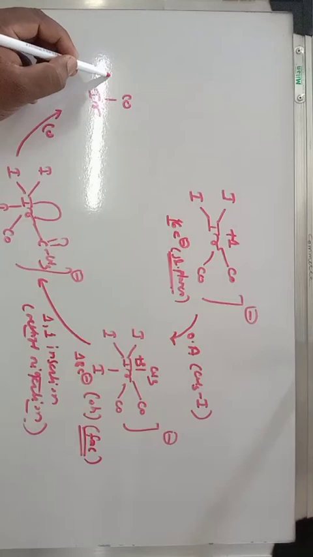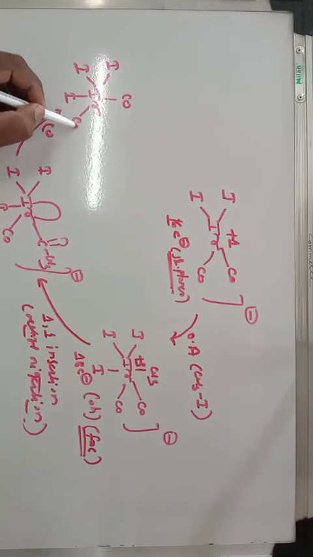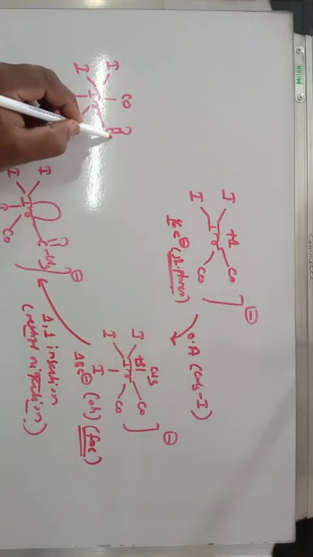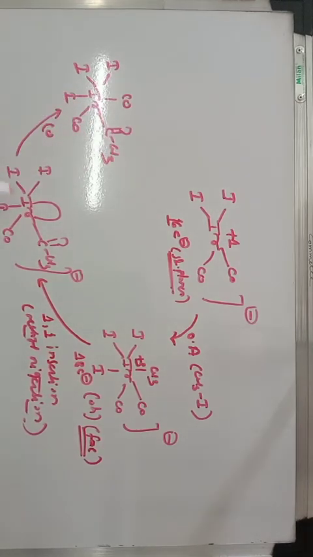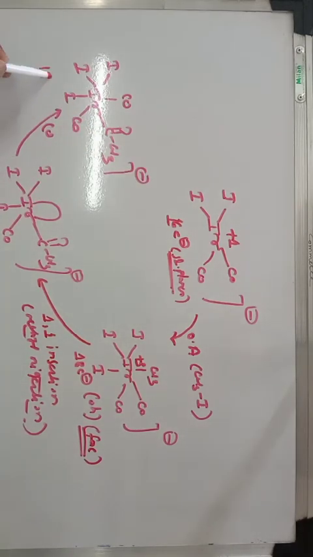There is a CO, the iodines are there, another CO is there, and C double bond O CH3 is there. Again, if you count the electrons, it is again an 18 electron species.